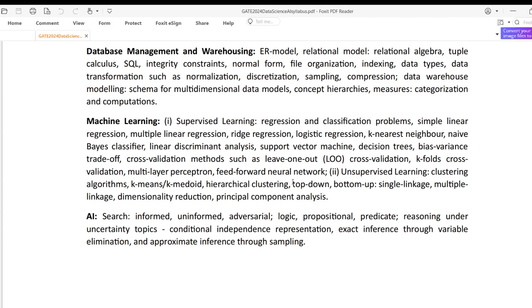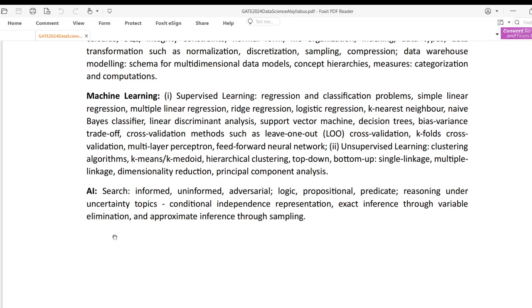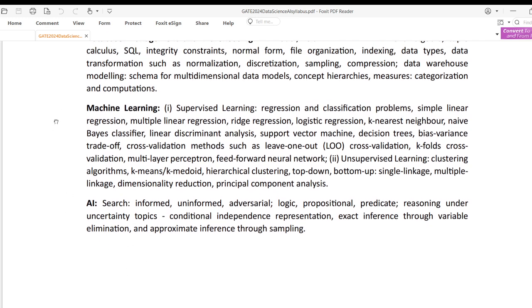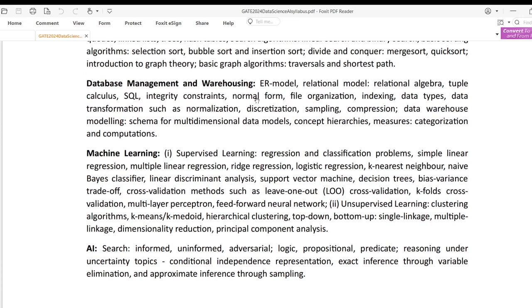After that they have introduced neural networks, and at the end there are dimension reduction techniques. All of it is like a one-semester course in machine learning that one has to follow, but it can be done. Finally, they talk about topics for artificial intelligence and database management systems and warehousing.